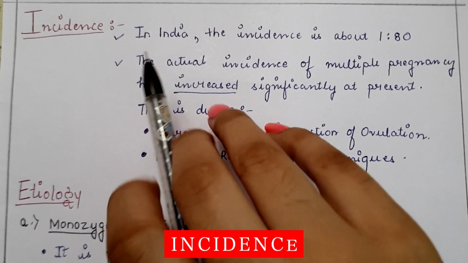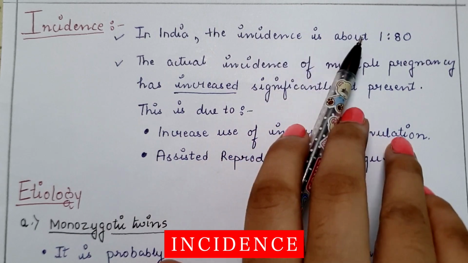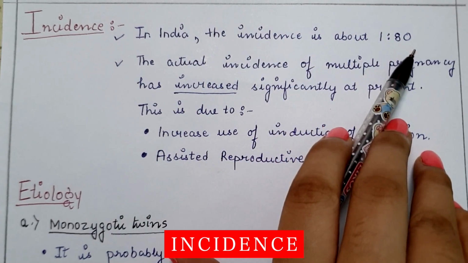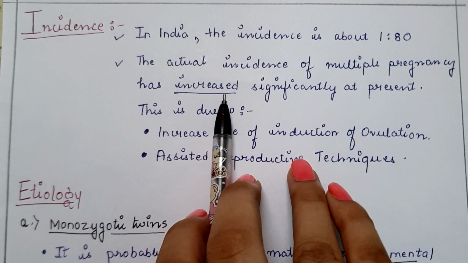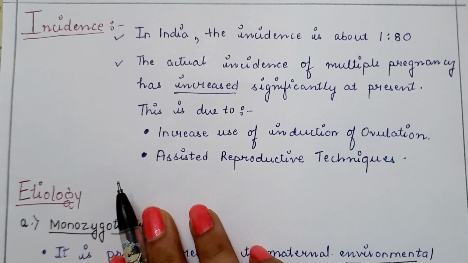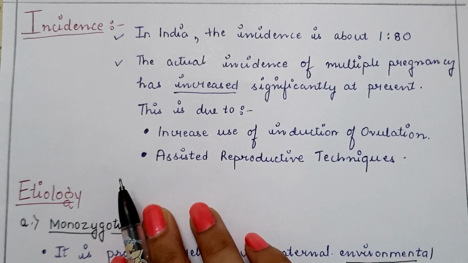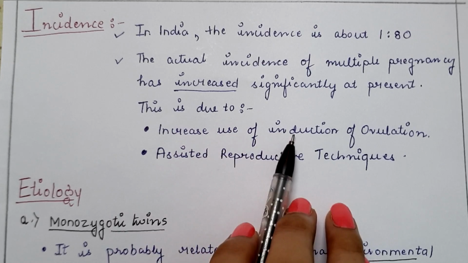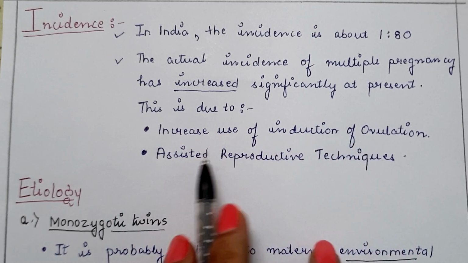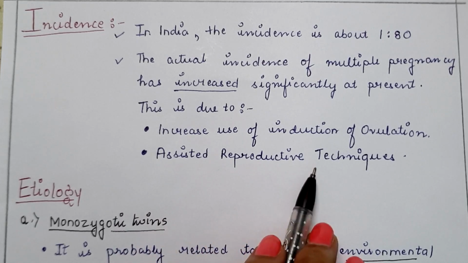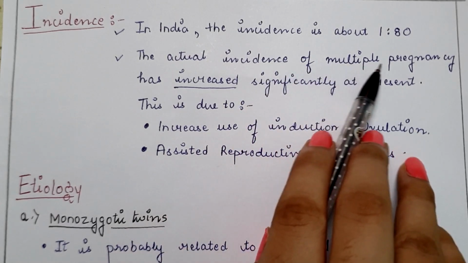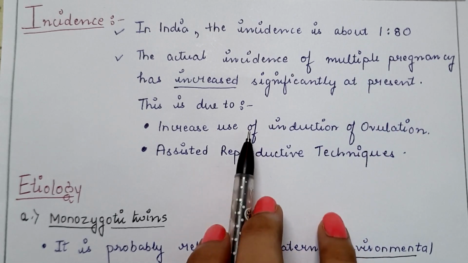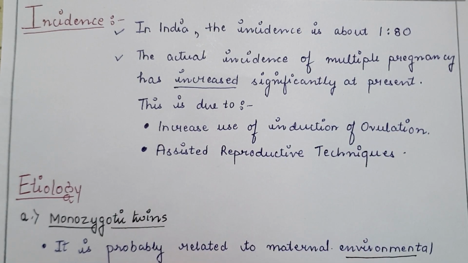Next is incidence. In India, the incidence rate is about 1 in 80 births. The actual incidence of multiple pregnancy has increased nowadays because the infertility rate has increased. So to enhance fertility, women mainly use drugs which induce ovulation, and assisted reproductive techniques are mostly used nowadays, like IVF, in vitro fertilization. That increases the incidence rate of multiple pregnancy because these two are considered to be causes of multiple pregnancy.